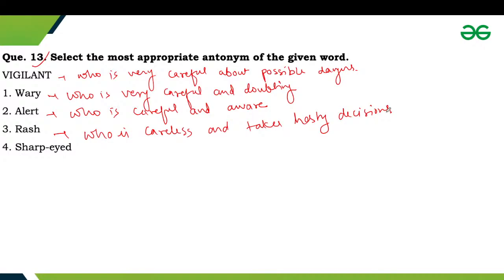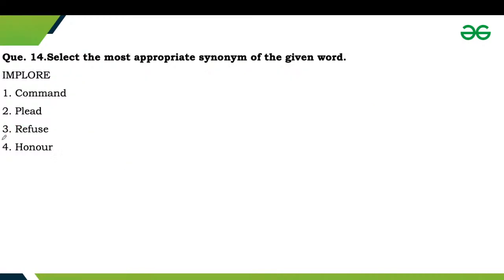Next one is sharp-eyed. Sharp-eyed refers to someone who is very careful and observant. So option number third is the correct antonym for this word vigilant.